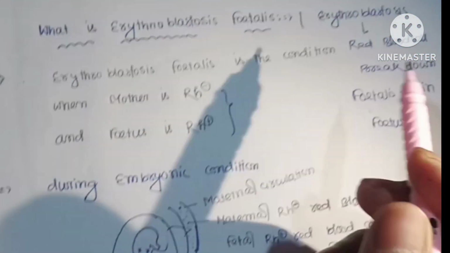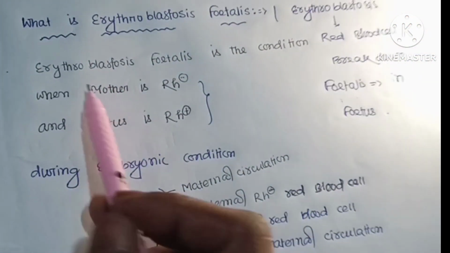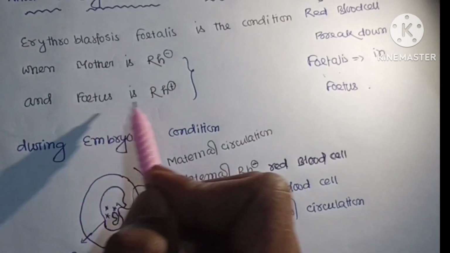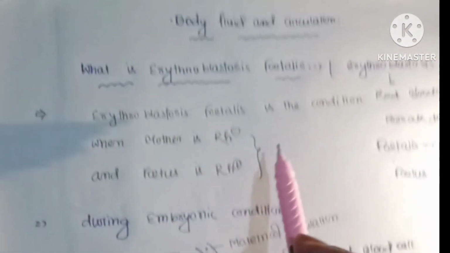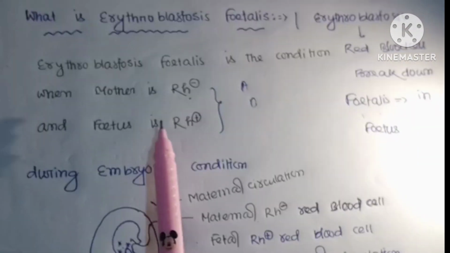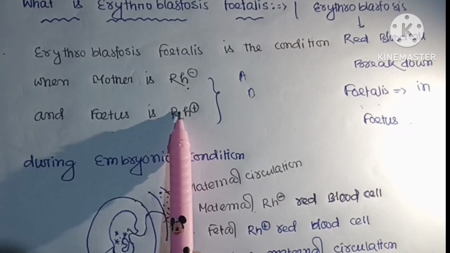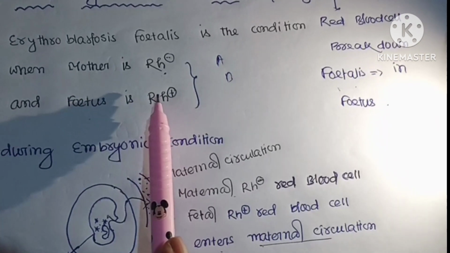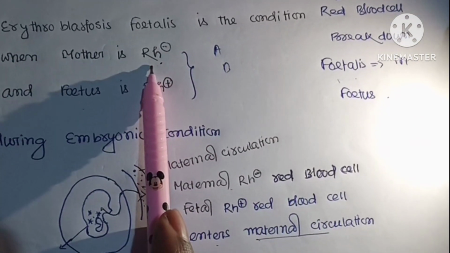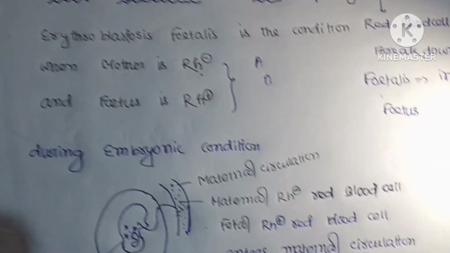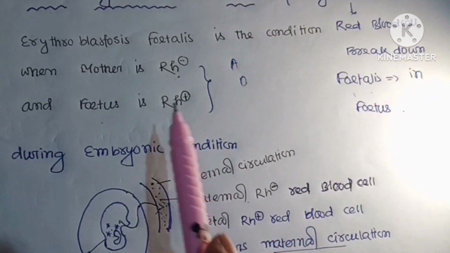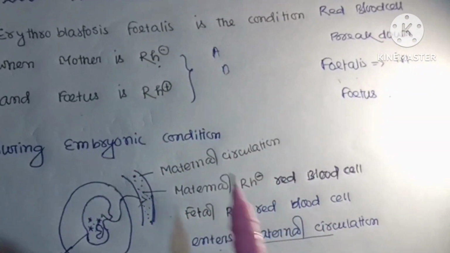This condition arises only when the mother is Rh negative and the fetus is Rh positive. Rh is one type of antigen. In humans, about 80% are Rh positive and about 20% are Rh negative. Rh negative do not contain any antibody, but Rh positive contain antibody.